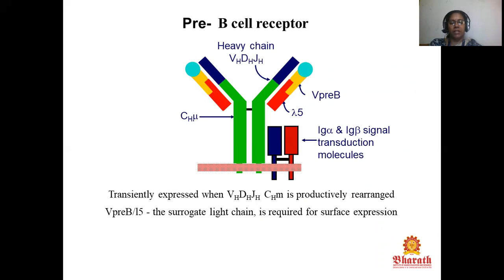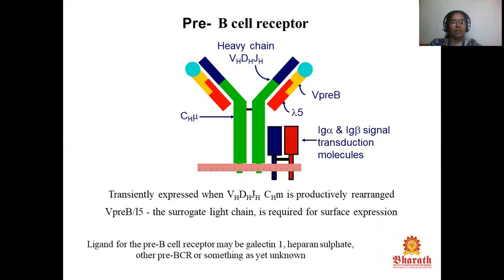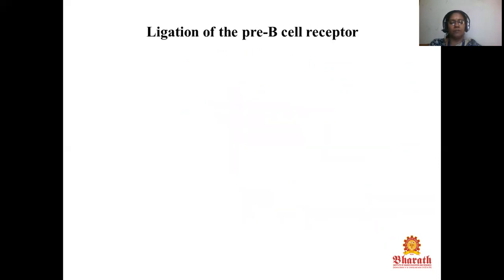There is VpreB and lambda 5, transiently expressed when VH, DH, JH and C mu are productively rearranged. VpreB and lambda 5, the surrogate light chain, are required for surface expression. The ligand for the pre-B cell receptor may be galectin 1 and heparan sulfate, other pre-BCR, or something as yet unknown.